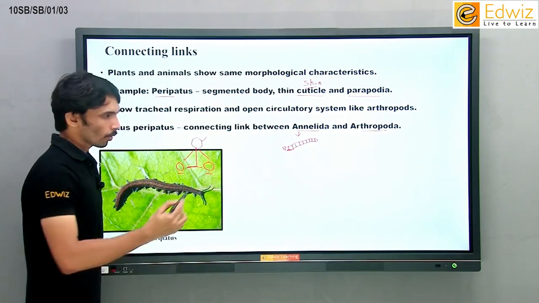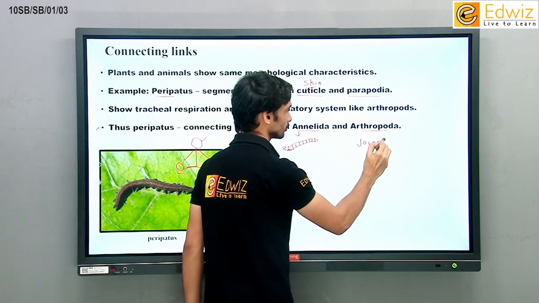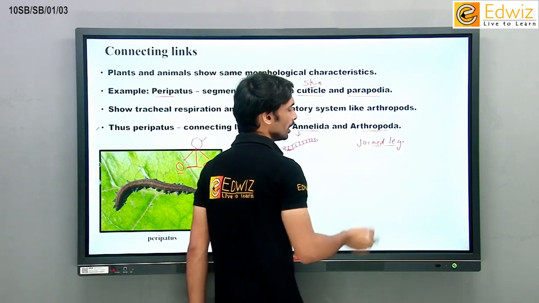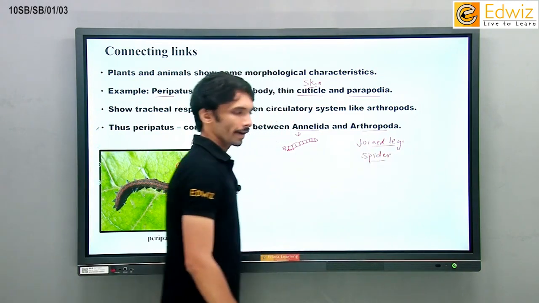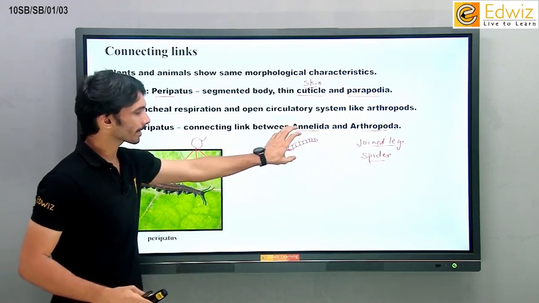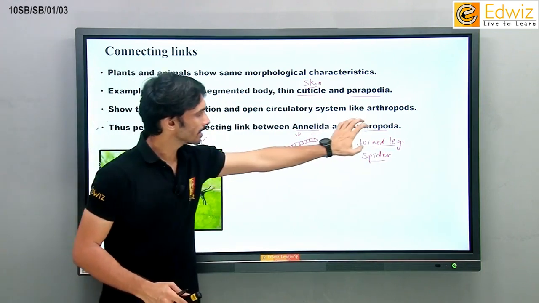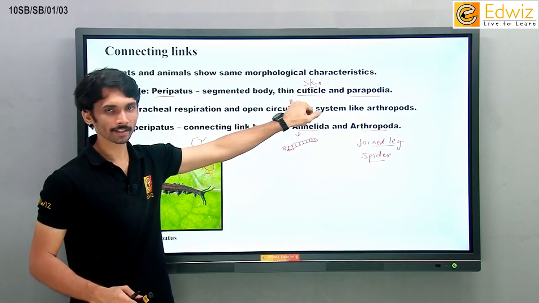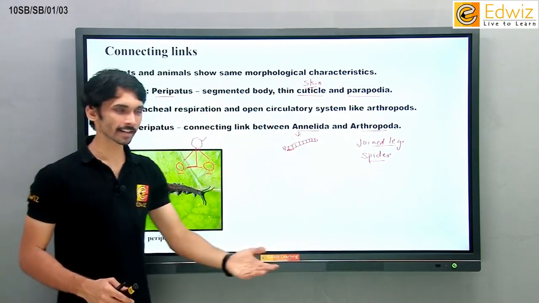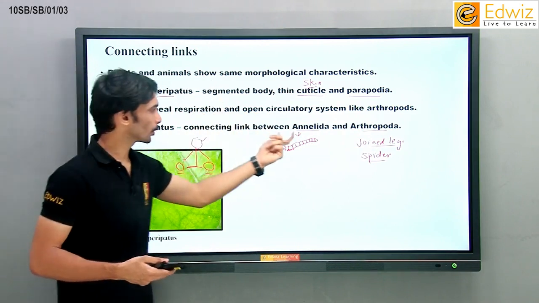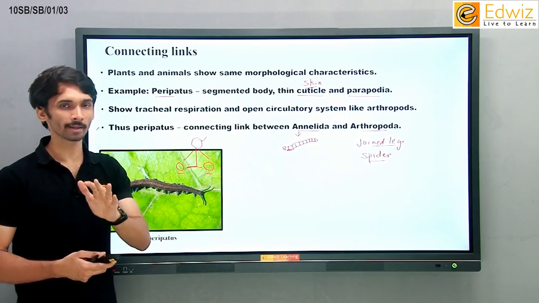Okay, that's about Annelida. What do we mean by arthropoda? Arthropoda means joined legs. You can see such joined legs within this animal. Spider. So, इनके पास कैरेक्टरिस्टिक्स जो है वो आपके पेरिपैटस के पास है. इनके पास जो कैरेक्टरिस्टिक्स है वो भी आपके पेरिपैटस के पास है. Which means we can say peripatus is joining both of them. So which means we can say that peripatus has given rise to both of them, Annelida as well as Arthropoda. दोनों को भी आपके peripatus ने जन्म दिया है, ऐसे हम लोग बोल सकते हैं.